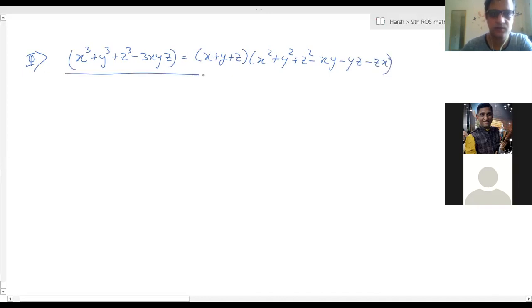This is an identity which you have to remember. How to remember it, you have to figure out. You can make your own correlations to remember this: x cube plus y cube plus z cube minus 3xyz is equal to x plus y plus z into x square plus y square plus z square minus xy minus yz minus zx.